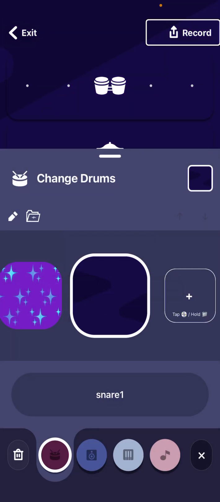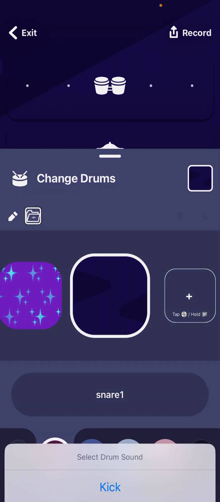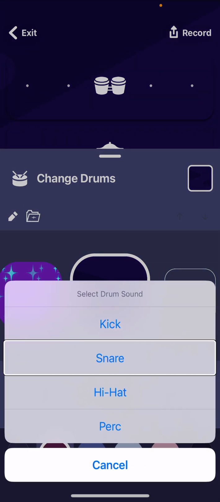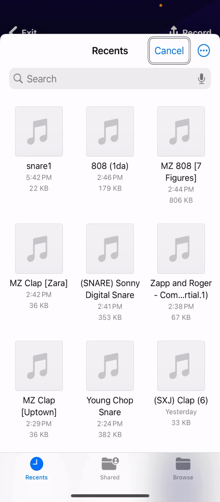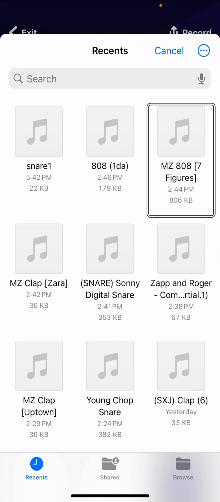This is from the J Mizzy drum kit, bro. So we're gonna do something fire with this today. We're gonna try to make like a jerk type thing. A MZ snare.